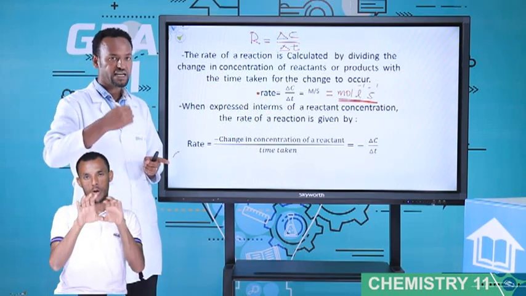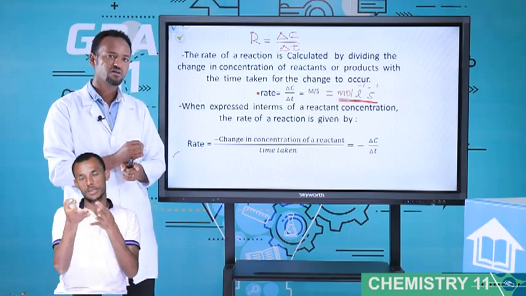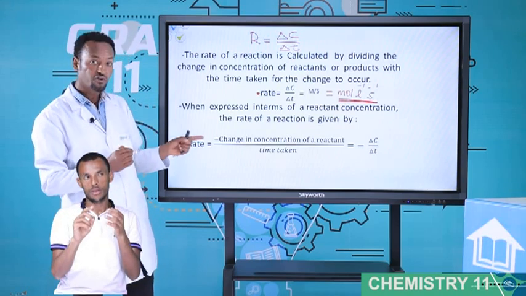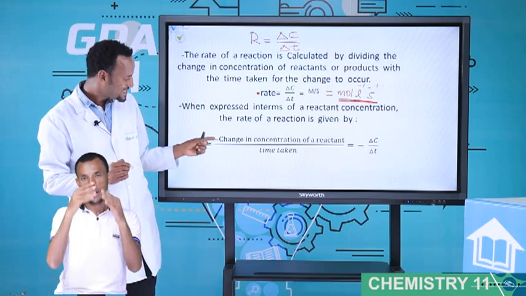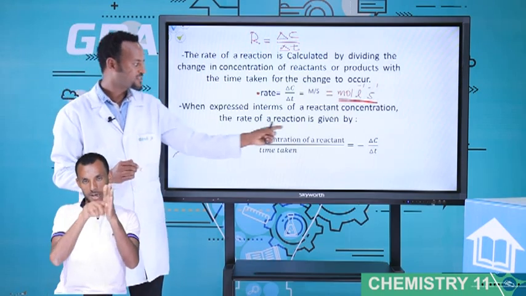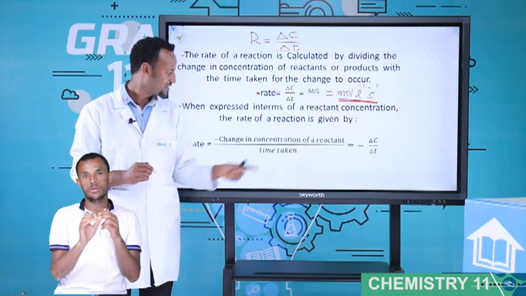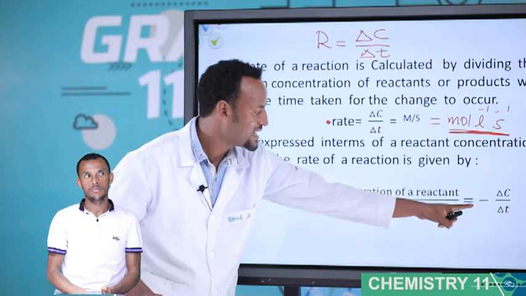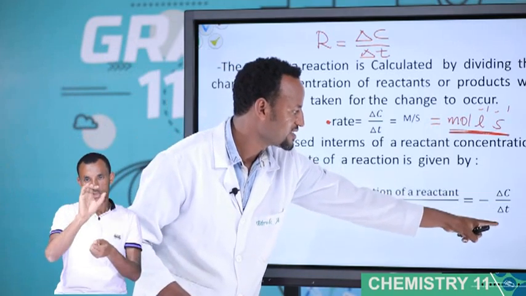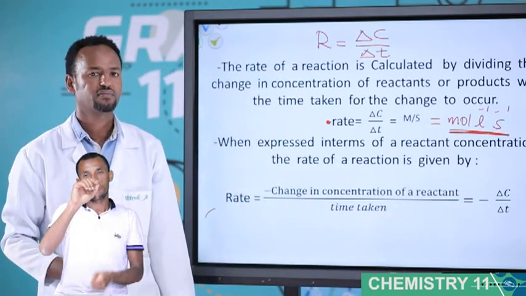Rate expression for reactant, rate expression for product. Look at reactants. Rate is equal to minus the change in concentration of reactant over time taken. Simply, minus change in concentration over change in time.